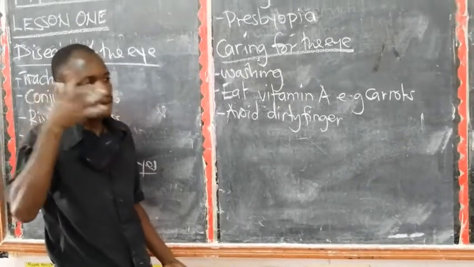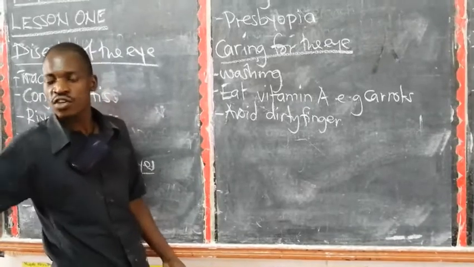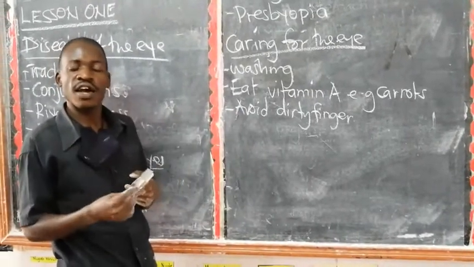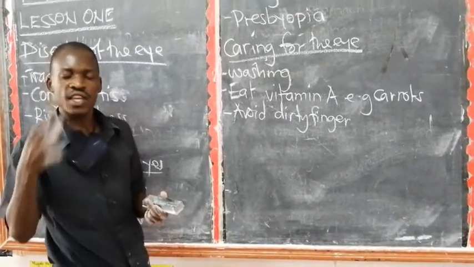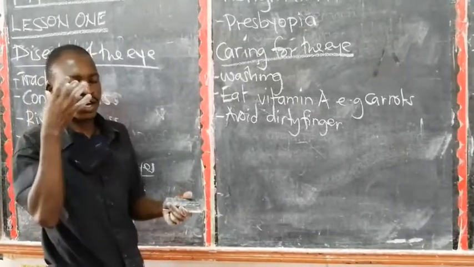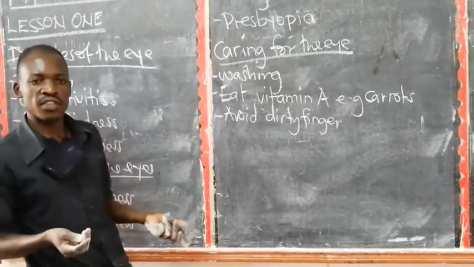Remember, as you keep on rubbing the eyes, you are leaving germs in the eye. Maybe you have touched contaminated surfaces. This is one of the precautions that have been given against COVID-19. Once you touch a contaminated surface and you touch your eyes, you are carrying the germs from the contaminated surface back to the eye, and you end up suffering from some of these diseases.